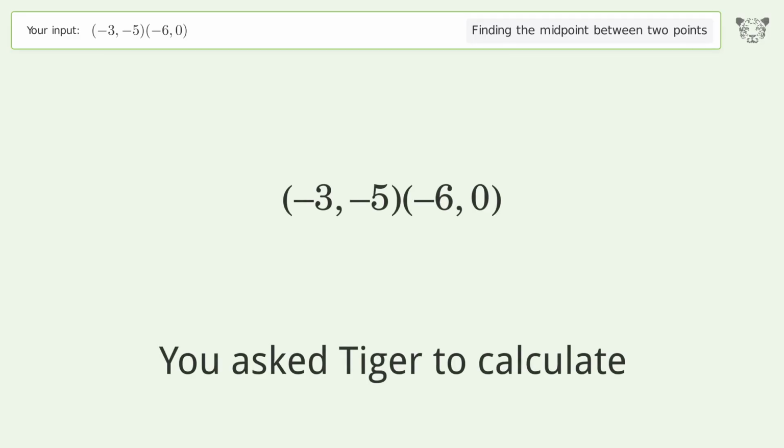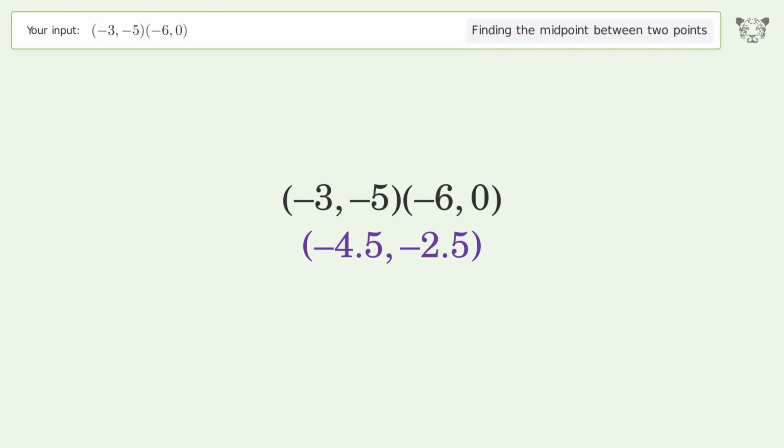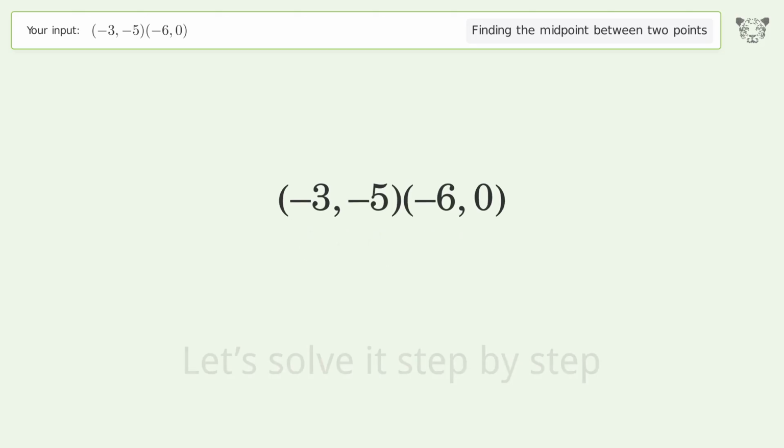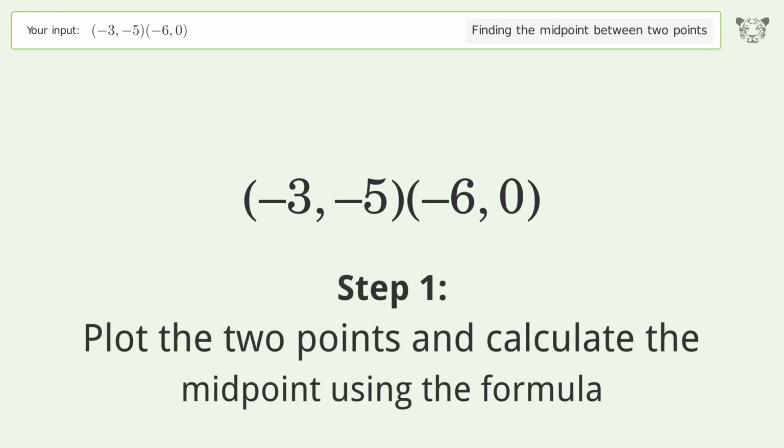You ask Tiger to calculate. This deals with finding the midpoint between 2 points. The midpoint between the 2 points is -4.5, -2.5. Let's solve it step by step. Plot the 2 points and calculate the midpoint using the formula.